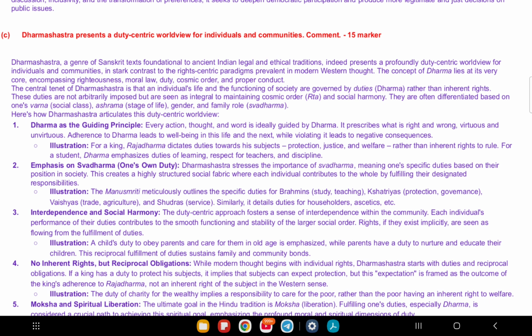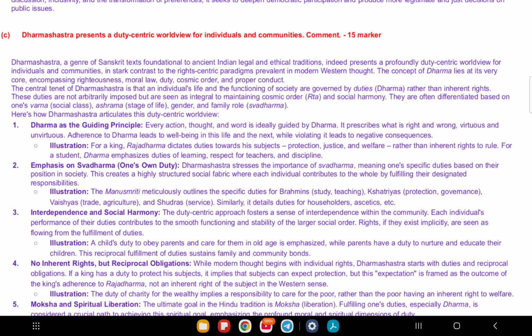The third is social harmony. If everyone does their duty, society stays balanced. It's about working together, not fighting for rights. For example, parents care for their kids, kids respect parents. This keeps families strong.